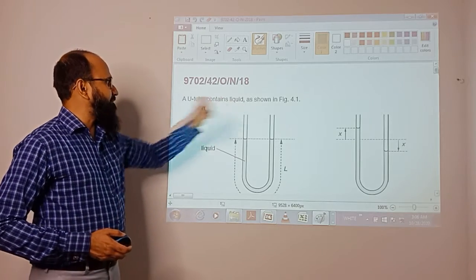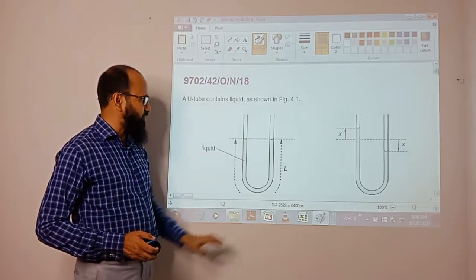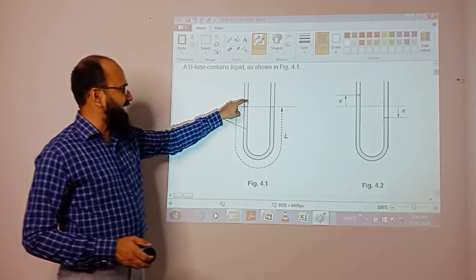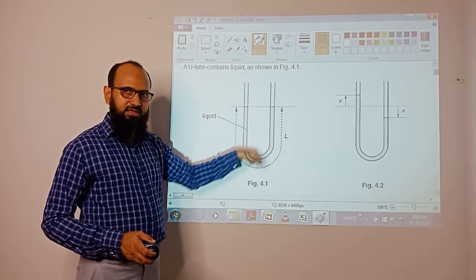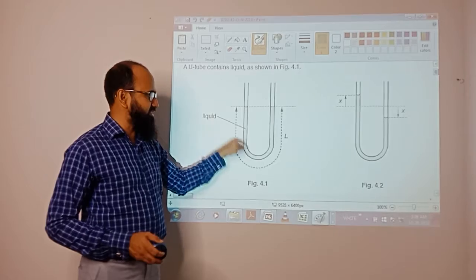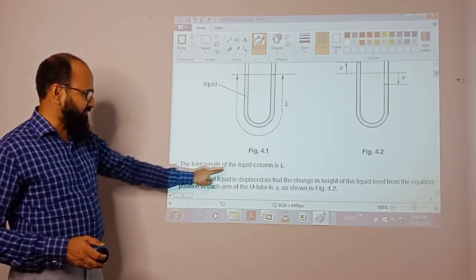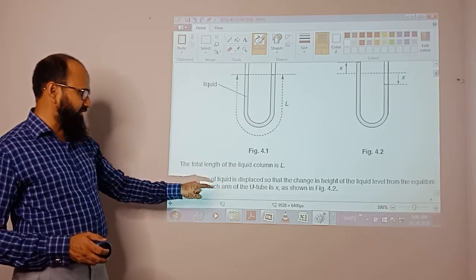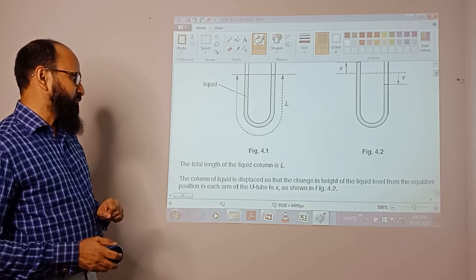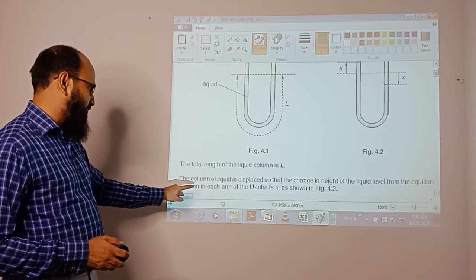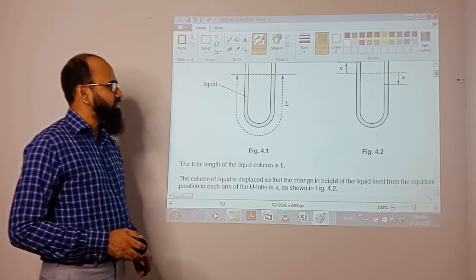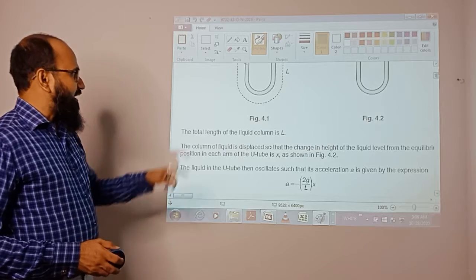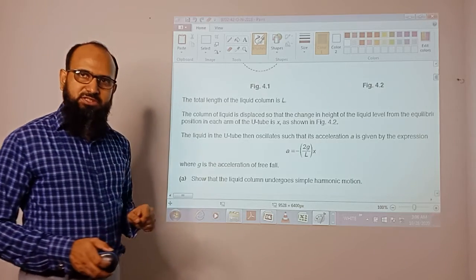A U-tube contains a liquid as shown in figure 4.2. A liquid has been poured in, and there is oscillation inside the liquid. The total length of the liquid is given as L. The column of the liquid is displaced so that the change of height of the liquid from the equilibrium position in each arm is x, as shown in figure 4.2.